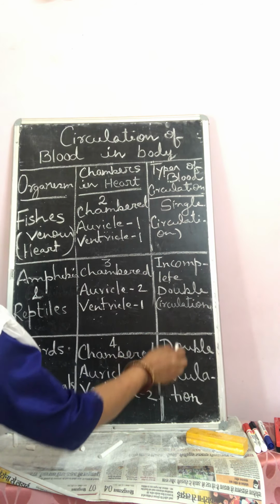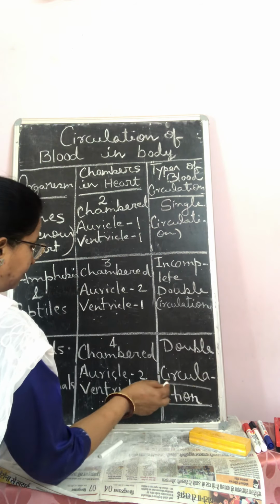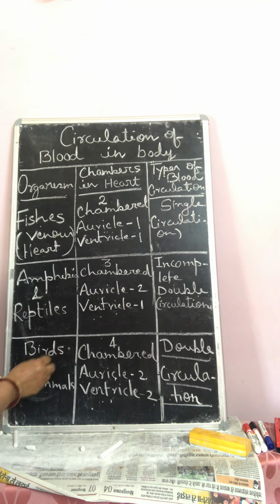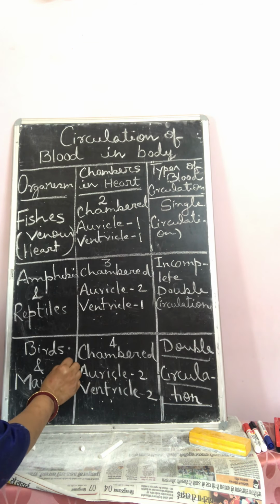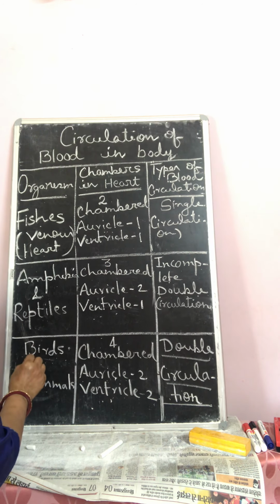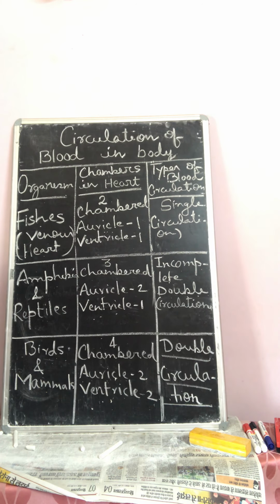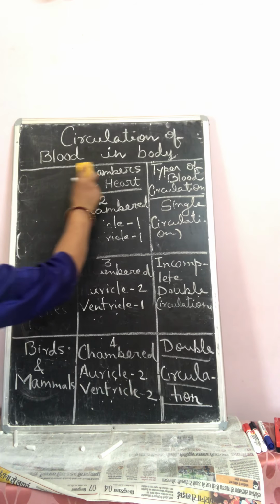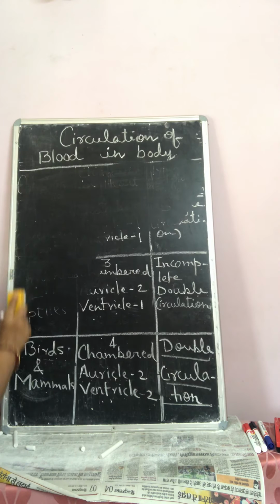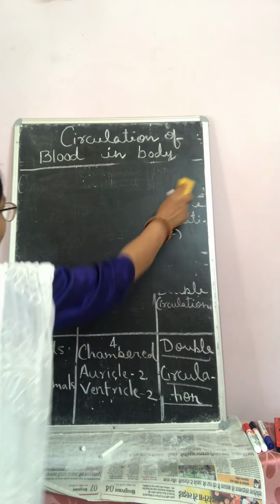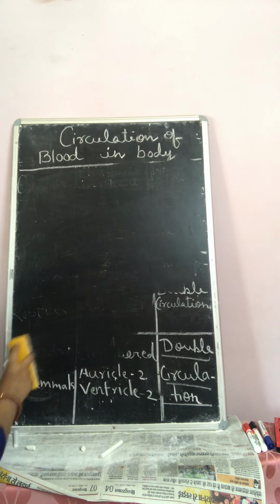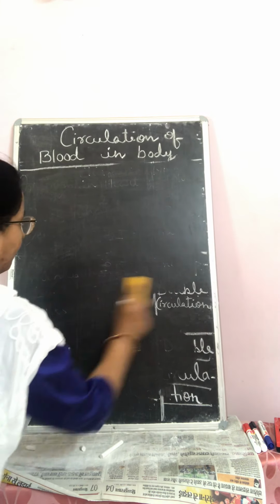Due to presence of double circulation, birds and mammals are more energetic and their body temperature is also maintained. Now look at what is the benefit, why double circulation is essential for birds and mammals.